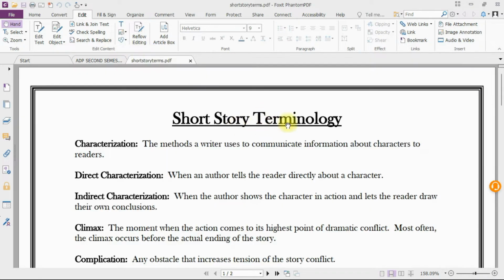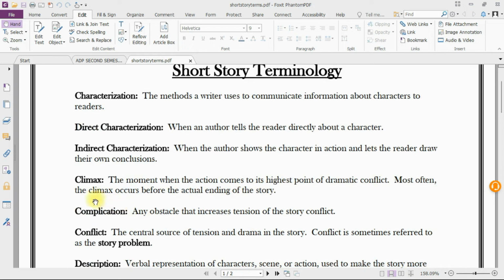Short story terminology. Characterization: the methods a writer uses to communicate information about characters to readers. Direct characterization: when an author tells the reader directly about a character. Indirect characterization: when the author shows the character in action and lets the reader draw their own conclusions.